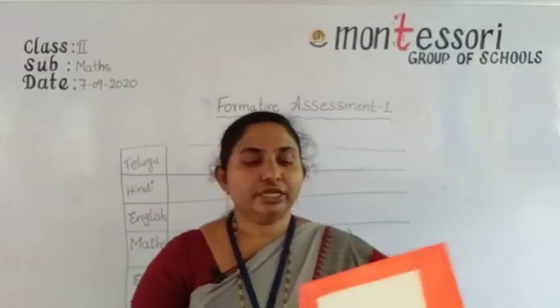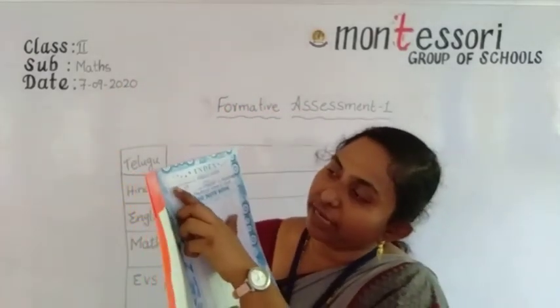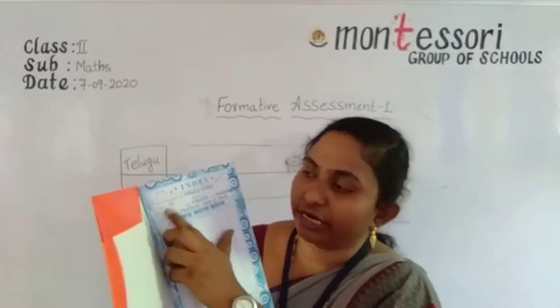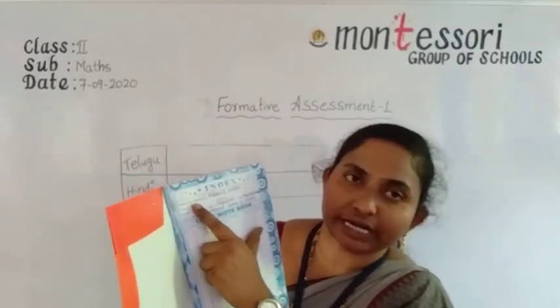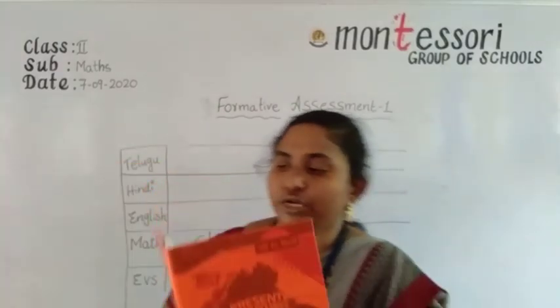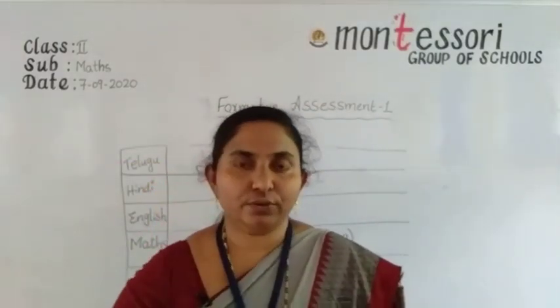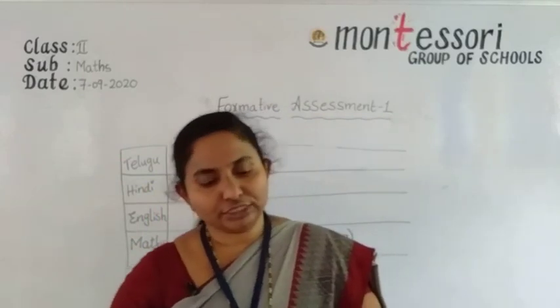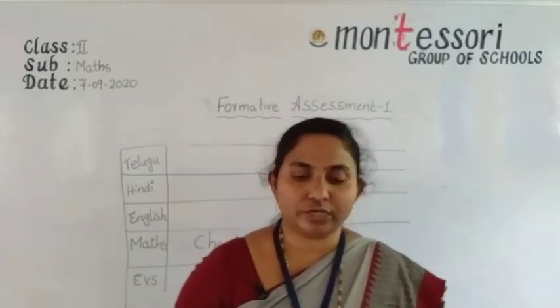Then you turn the paper, and here also the name of the student is asked; write your name and your class. Then roll number: you can write it or not, as you wish.